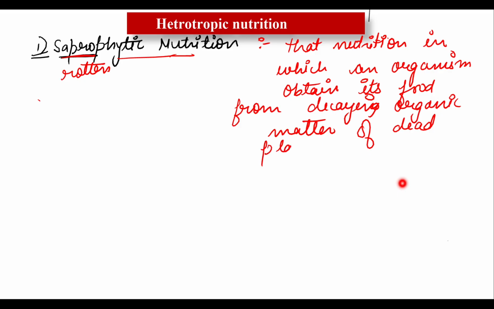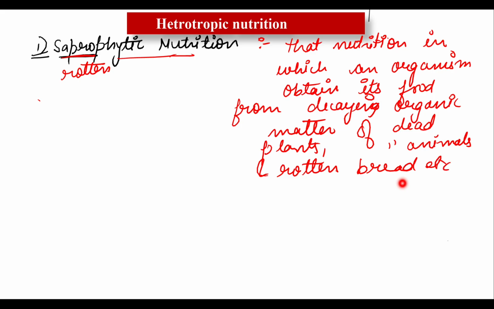Organic matter of dead plants, even dead animals also. All living organisms, when they are alive, life is present in their body. Now at this time these are dead plants and dead animals, and even rotten bread also. Etc. There are so many things. So we can now see that saprophytes are organisms which obtain their food from dead plants, rotten leaves, dead and decaying animal bodies, and other decaying organic matter also.